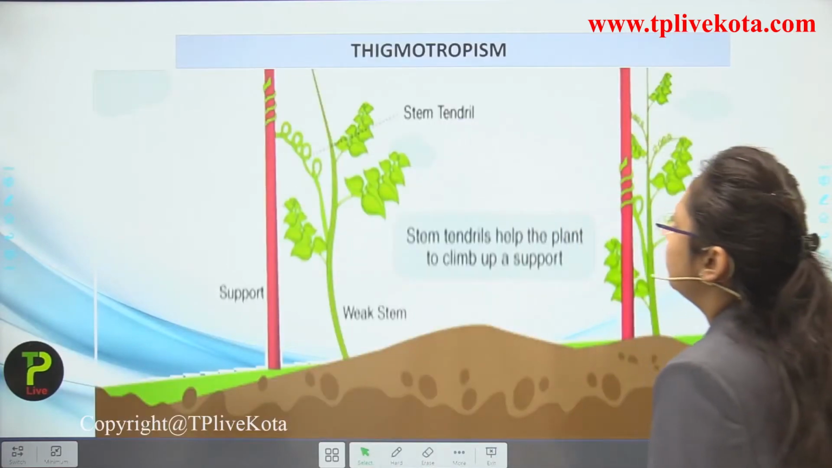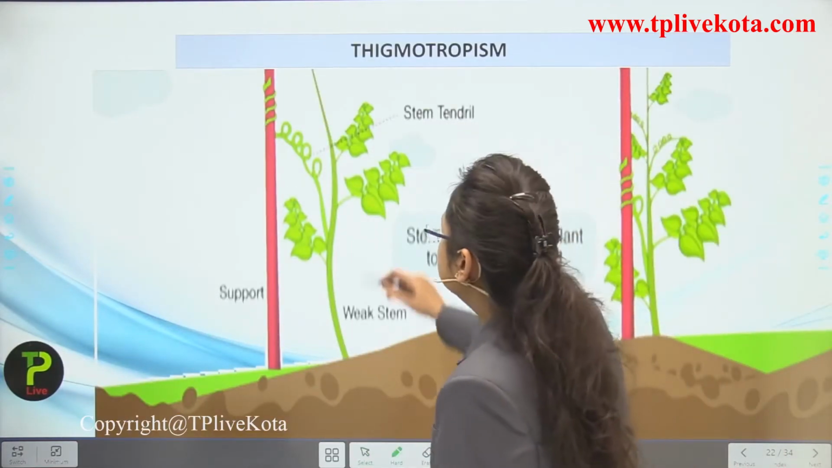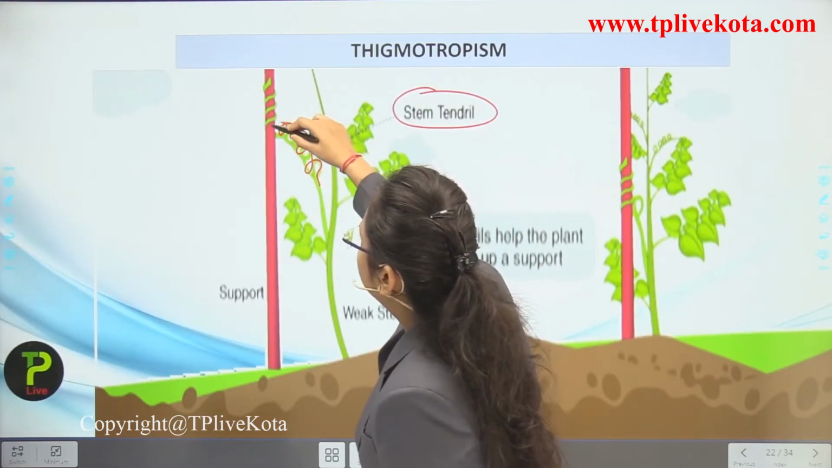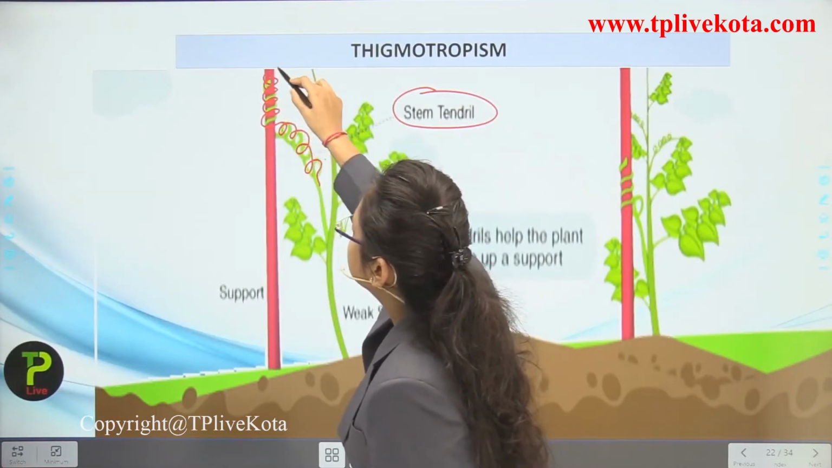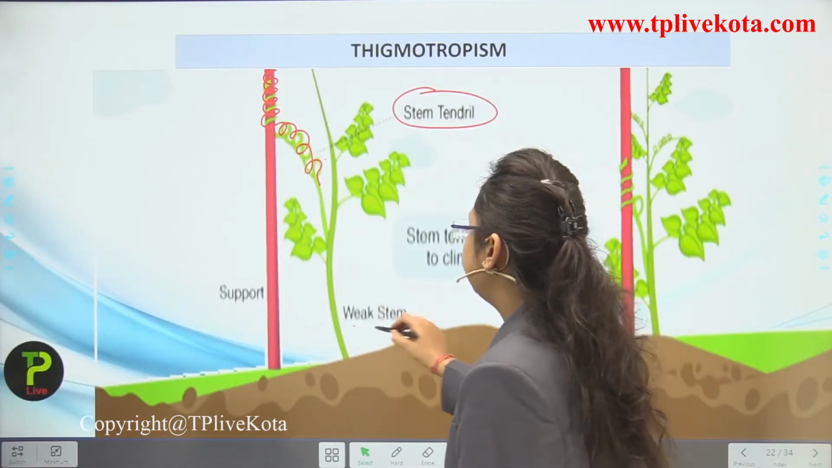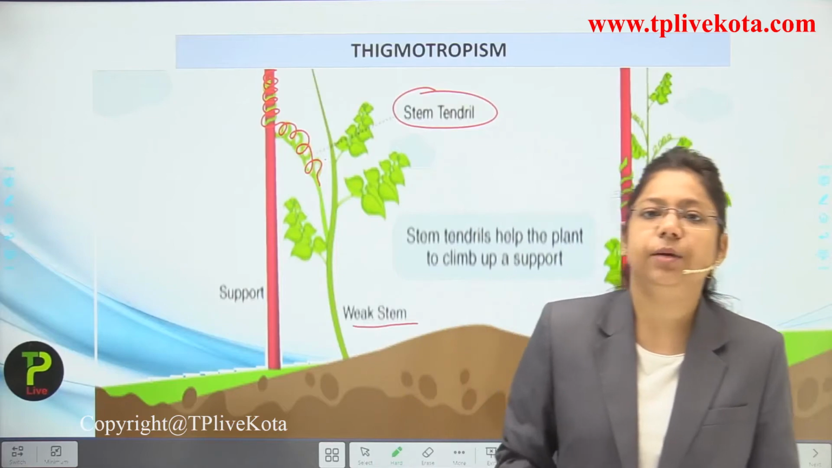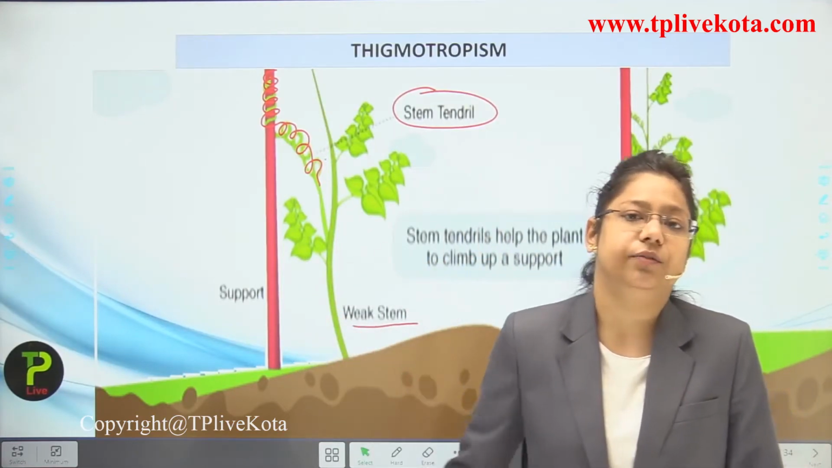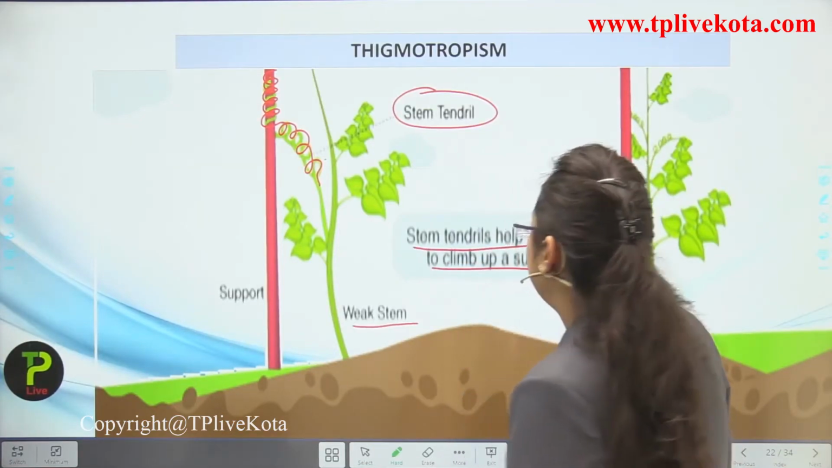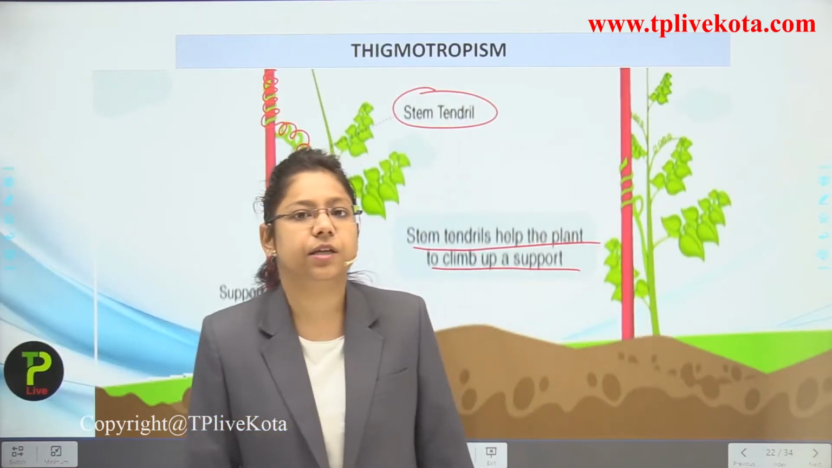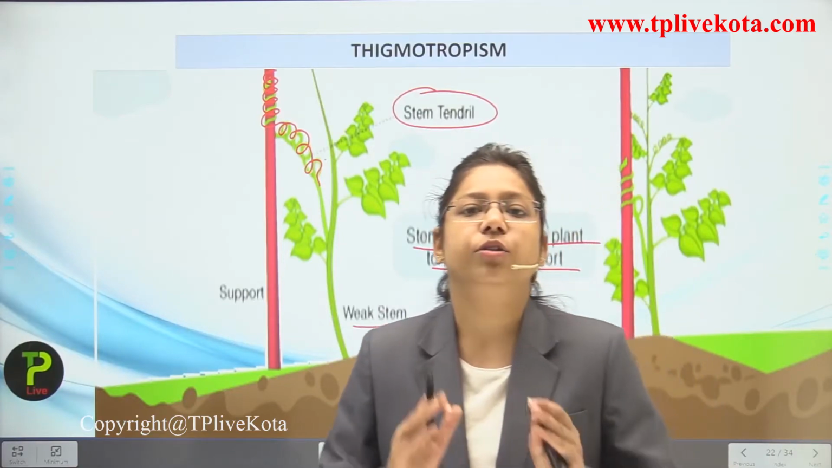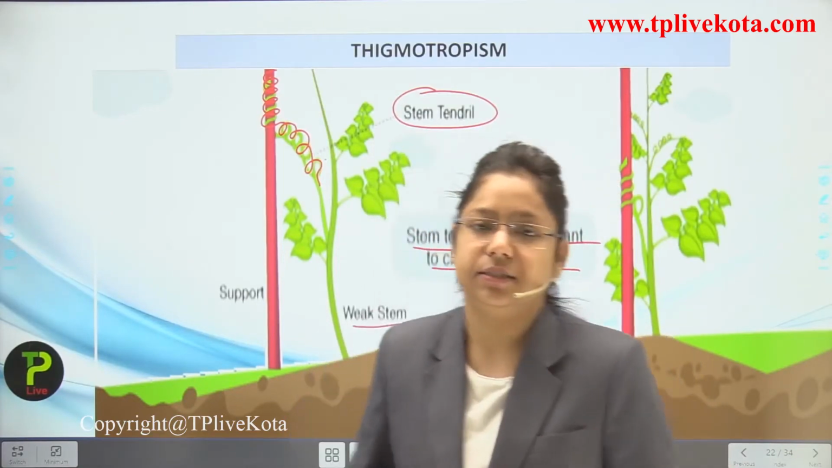Okay, students. So you can see here that this is the stem tendril. This stem tendril is growing towards the stem. This is the stem and it is solid, so it is taking the support of the stem. Now this is the weak stem. Why is it called weak? Because it is taking support of the other part of the plant. Stem tendrils help the plant by acting as a support, so they can grow well by taking the support of the solid part of the plant. So this is known as thigmotropism. So we learned about the 5 types of tropism that occur inside the plants.